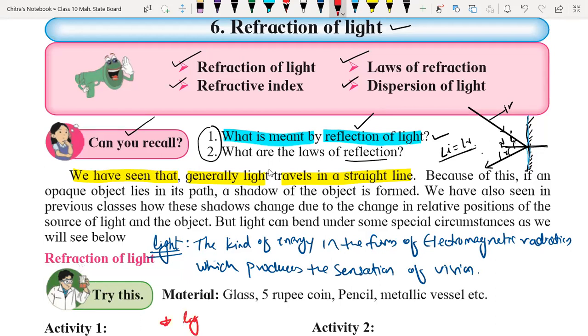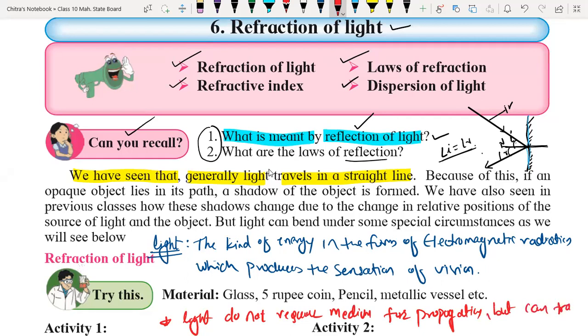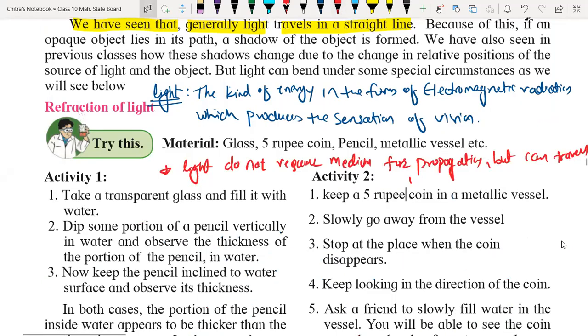It means it can travel or propagate through vacuum also, where no medium is available, but it can also propagate or travel in a transparent medium. Is it or not? Everyone, keep replying.